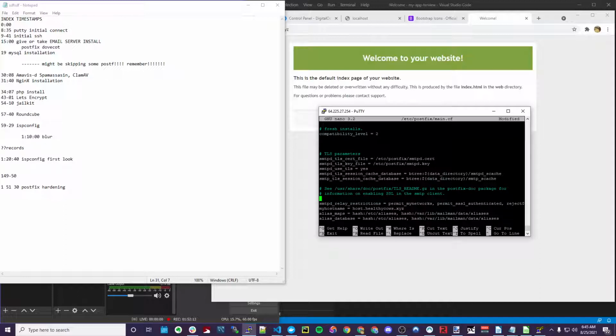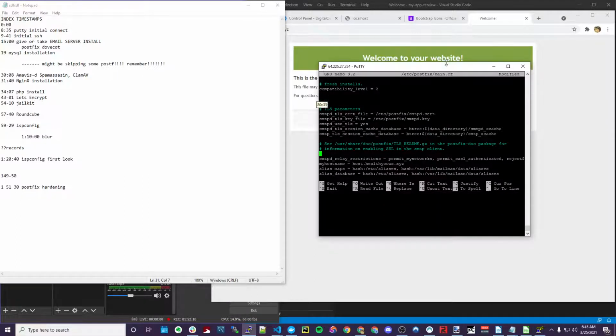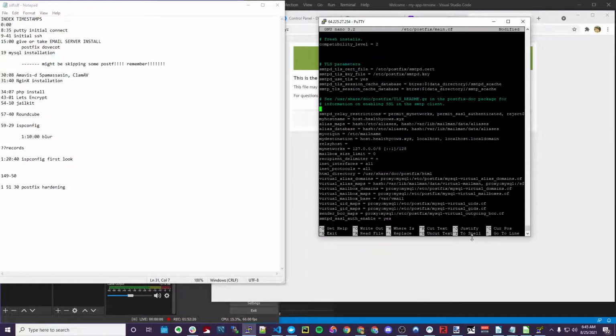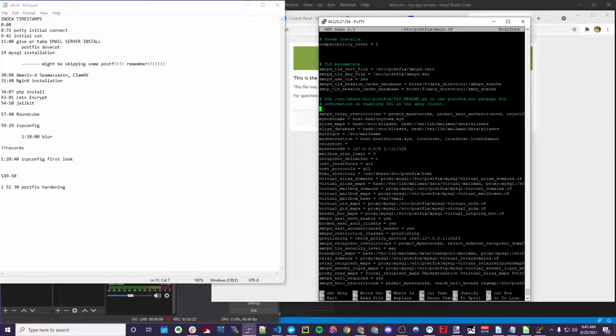Compatibility level's fine. I'm not going to explain all these. I've done this so many times. I'm sorry, I'm trying to get the front end done. I'll explain a few of them. TLS certs, TLS session cache. Okay. Hostname, HELO hostname. I'm not even going to organize this. Usually I'll organize it with hostname, HELO hostname, and a lot of things near each other. But I will run through real quick.